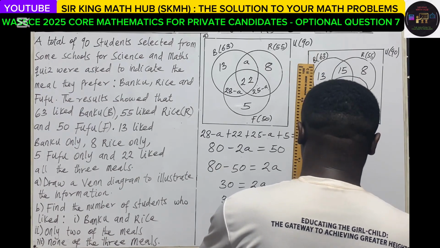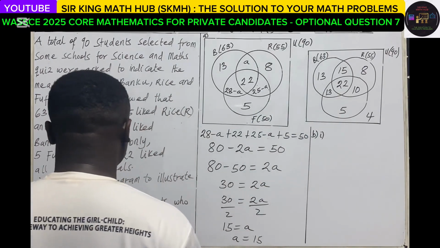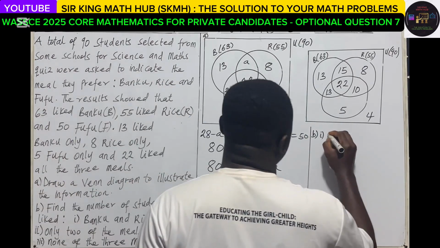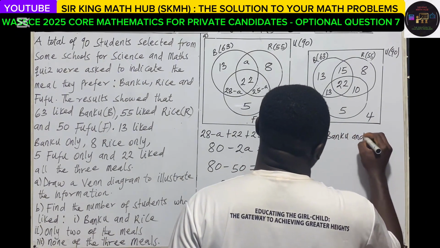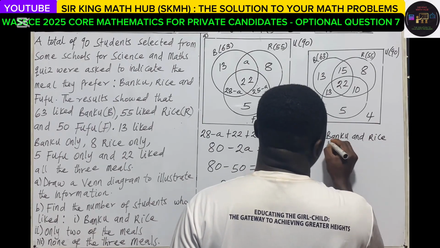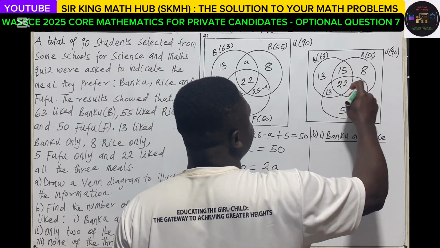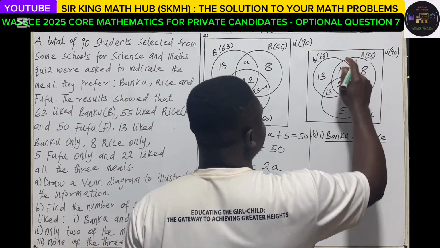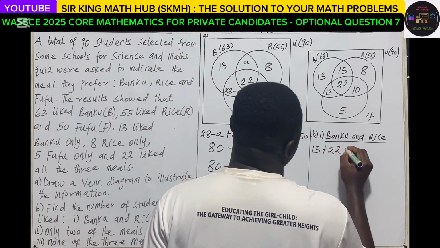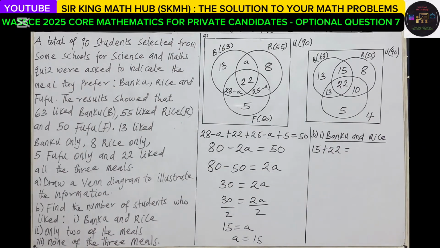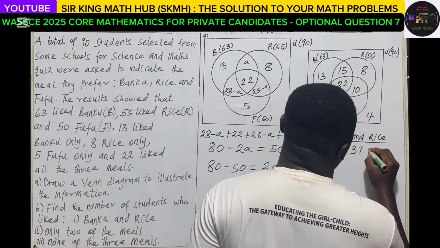Now B. BI, we are looking for the number of students who like banku and rice. That is the intersection of the banku and rice circles. So their intersection, 15 plus 22, that is 37 students.